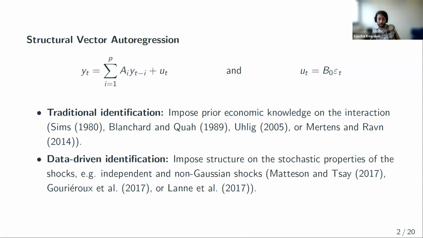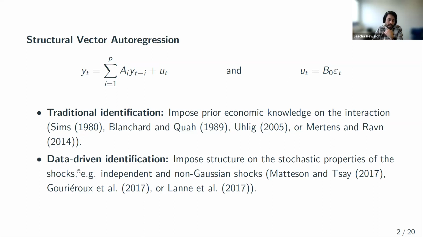Now, traditional identification approaches impose structure on the interaction, on this B0 matrix. The way it basically works is we start with some prior economic knowledge, which yields short-run restrictions, sign restrictions, proxy variables, whatever, and then we impose these restrictions to ensure identification. That's the traditional identification approach.